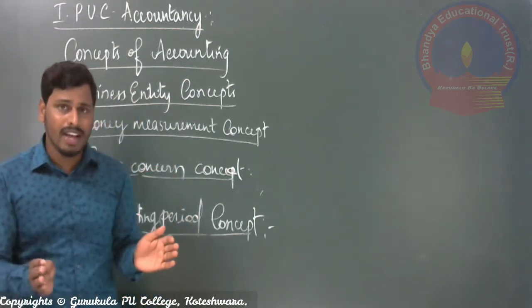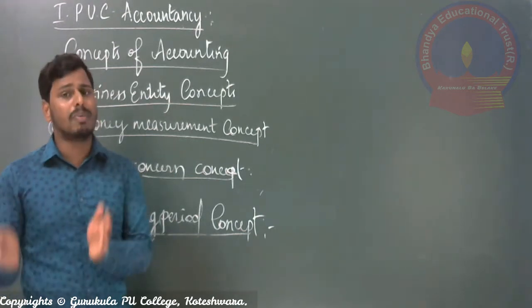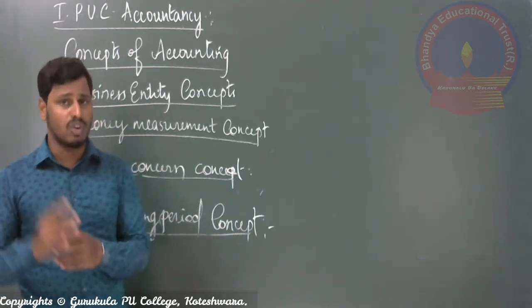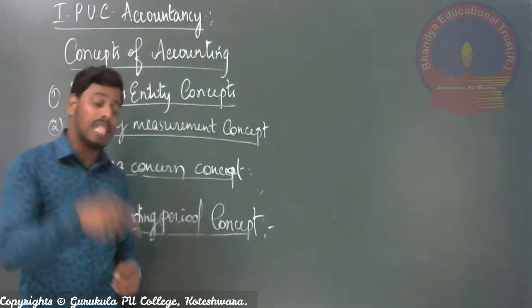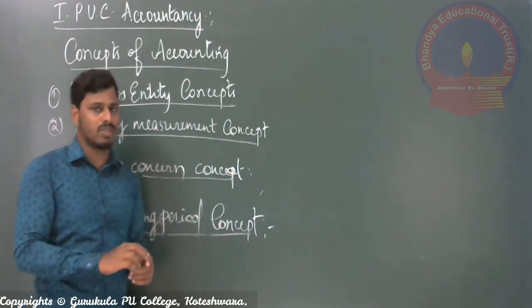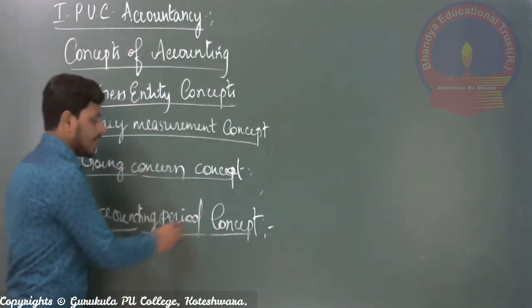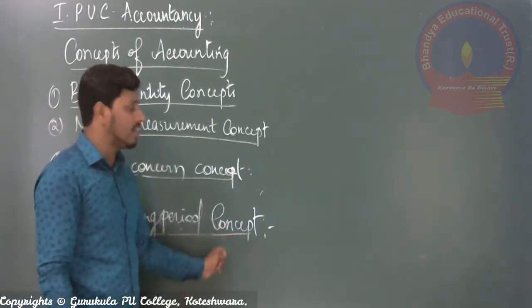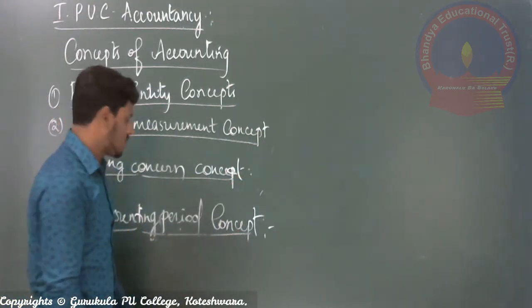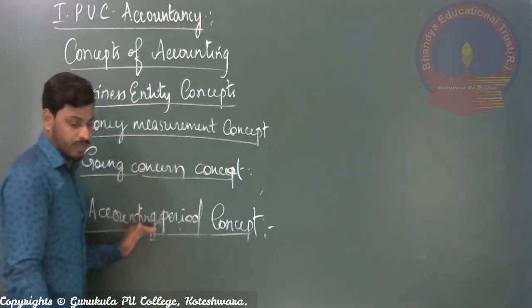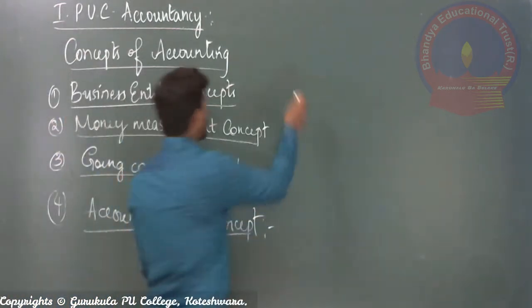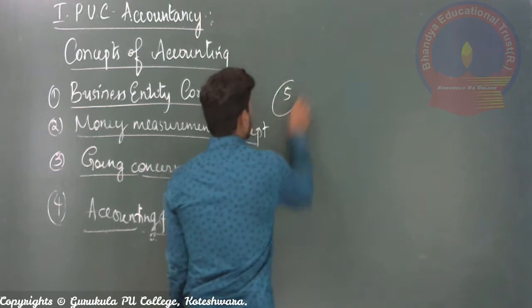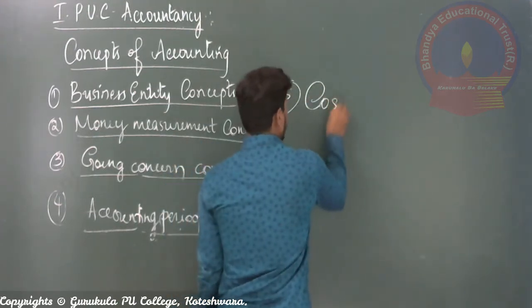The time duration taken for preparing the various books of account, and for calculating and closing them, is called the accounting period concept. This should be followed by every accountant in his accounting activities. This is number 4. Next, number 5, the fifth accounting concept, is the cost concept.